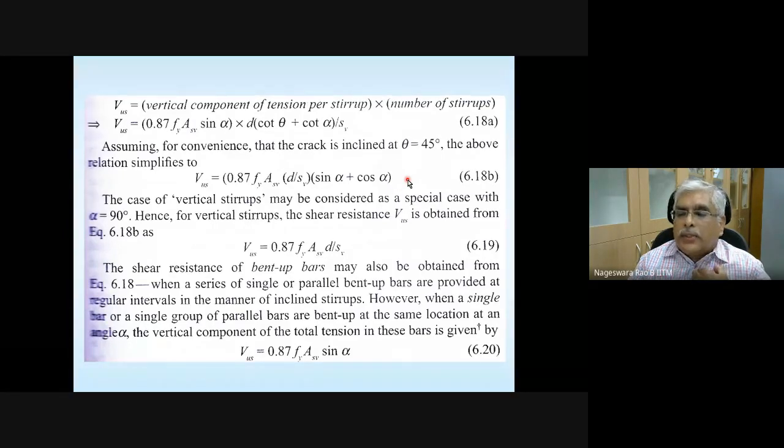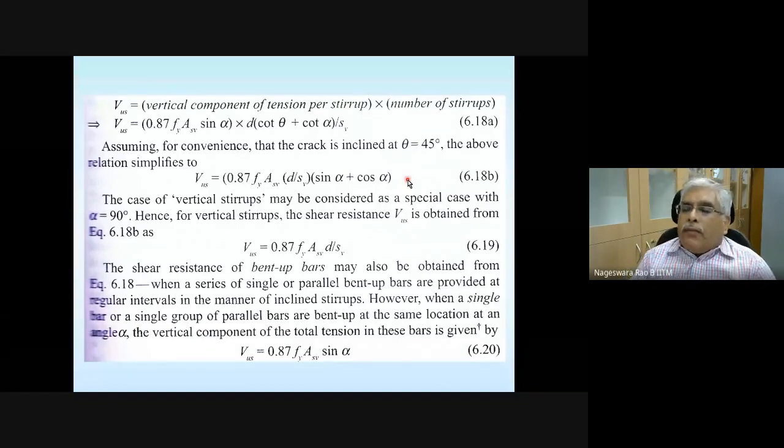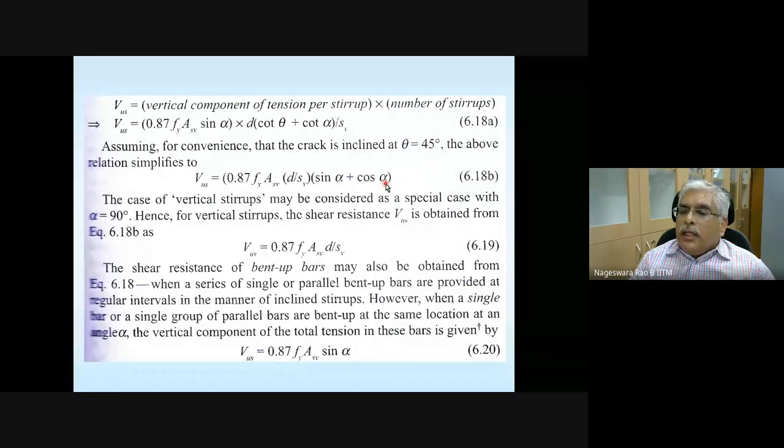This is given for inclined stirrups. And please note that whether it is an inclined stirrup or bent-up bars, bent-up bars are nothing but whatever tensile reinforcement you provided. At some portion you can bend it up at an angle alpha. Then that resistance also is going to be similar to this one. So this is applicable for bent-up bars as well as inclined stirrups.